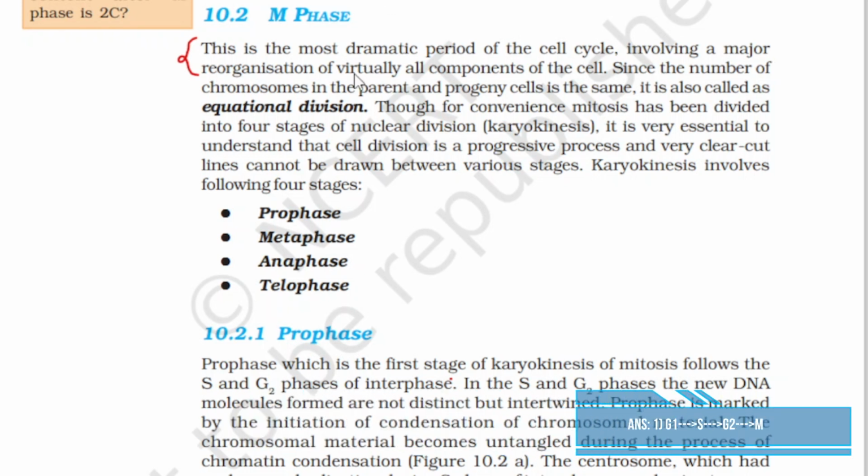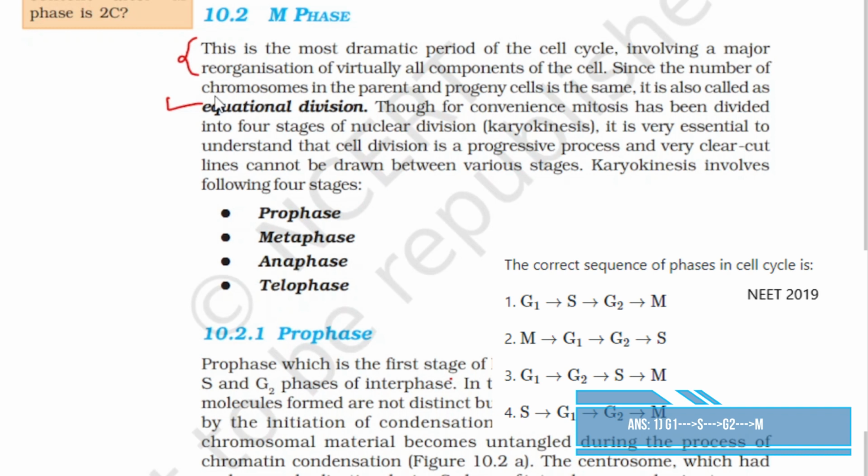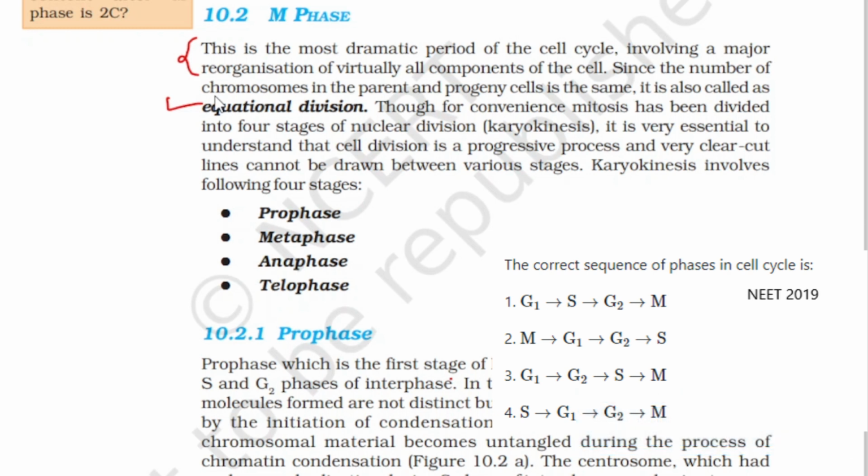Since the number of chromosomes in the parent and progeny cells is the same, it is also called equational division. Remember this equational division. For convenience, mitosis has been divided into 4 stages of nuclear division. The other term for nuclear division is karyokinesis.